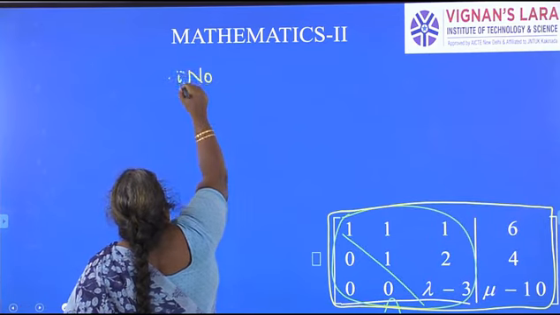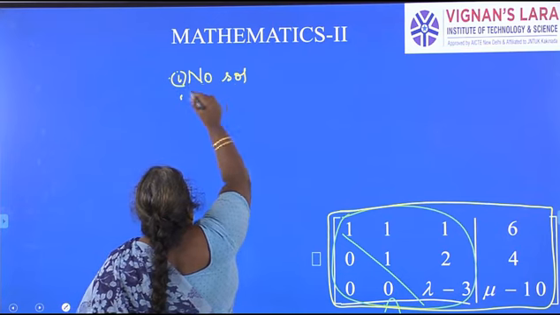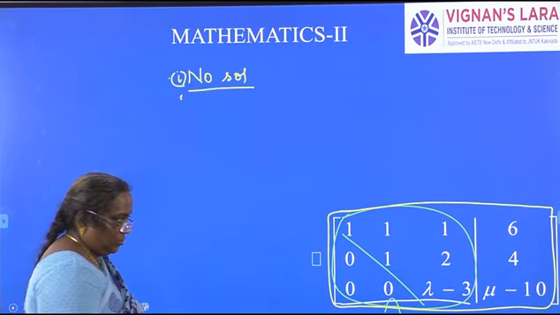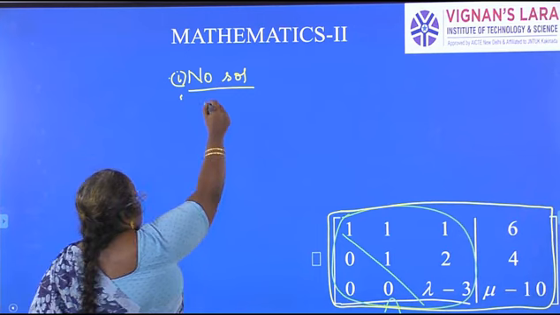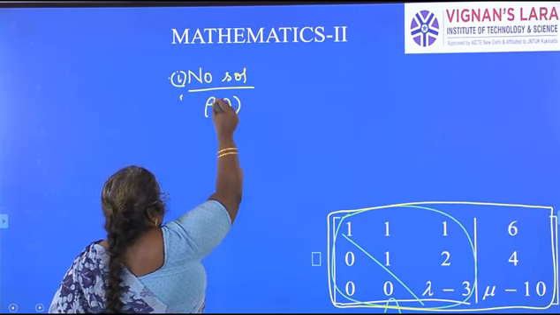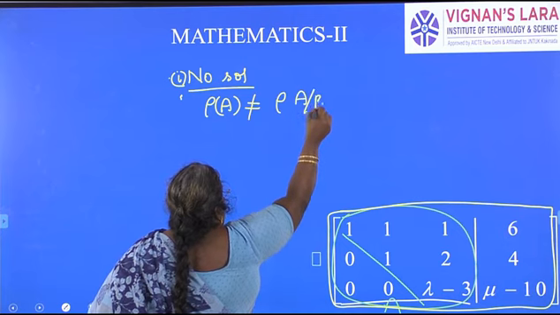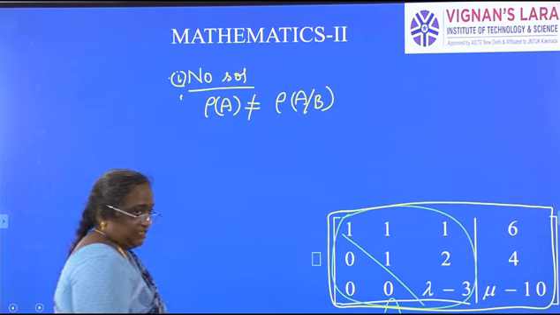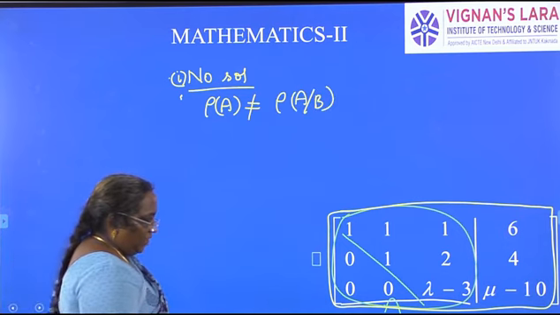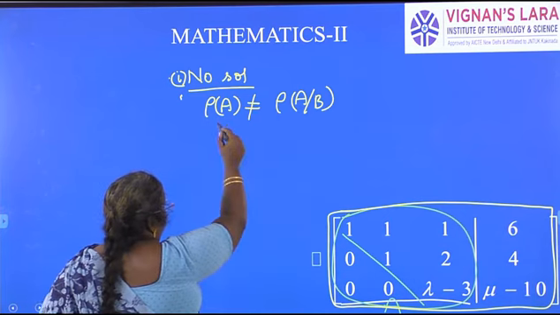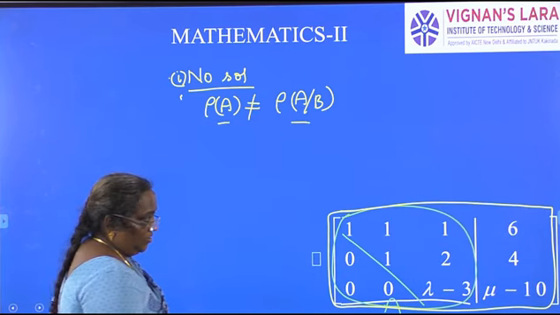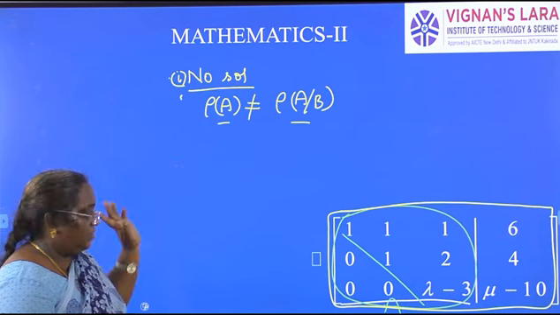First point, no solution. No solution means rank of A is not equal to rank of augmented matrix. This is the condition. So for what value of lambda and for what value of mu does that condition hold?